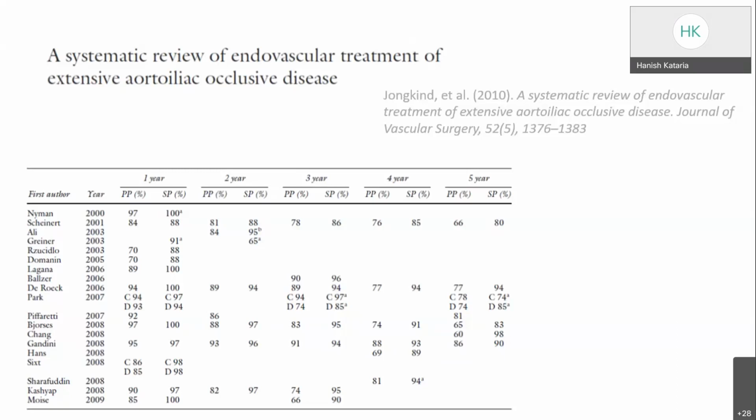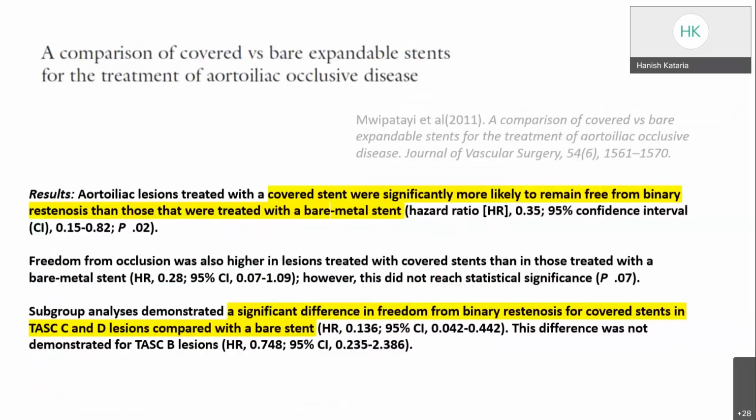Then comes the comparison of whether we should use the bare stents or the covered stents. So that is the COBEST trial, that is the covered versus bare metal expandable stent trial. In this trial, the aortoiliac lesions which were treated with the covered stent were basically more likely to be free from restenosis than those treated with the bare metal stent.